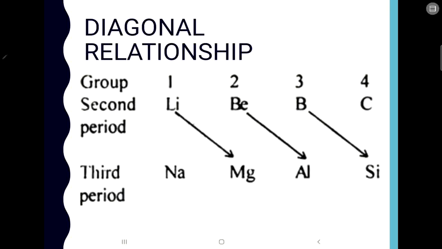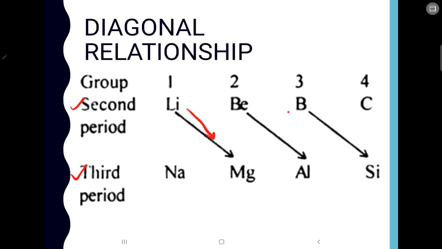Now what is this diagonal relationship? This is a very small topic. We know that the elements in a particular group have similar properties. All the elements of the first group are known as alkali metals, and they have similar properties. But in the diagonal relationship, some elements of the second period and the third period have some similar properties diagonally, like lithium and magnesium.